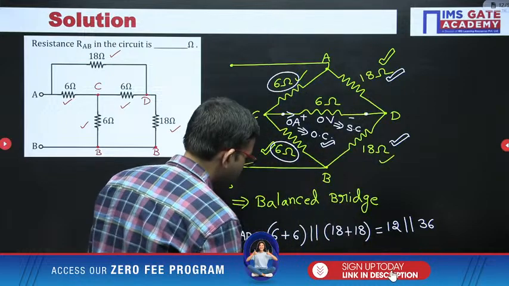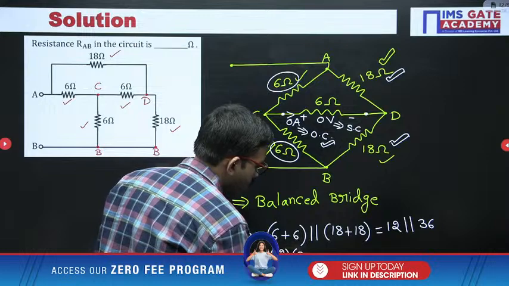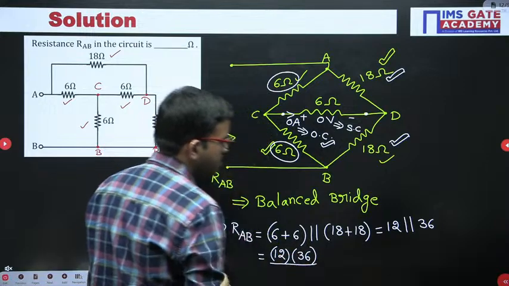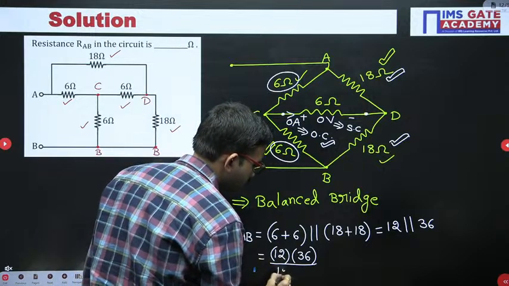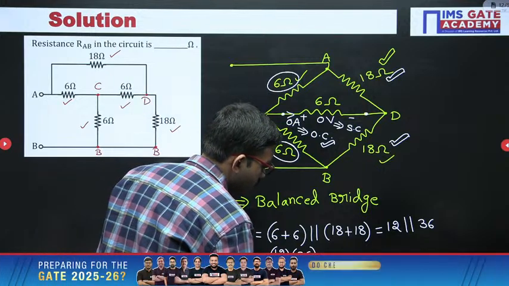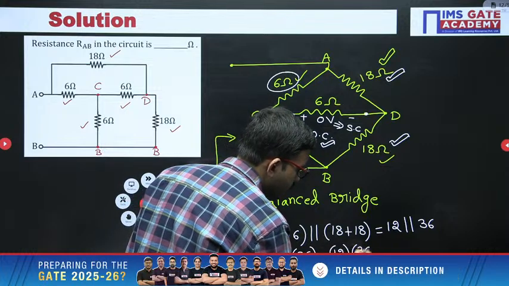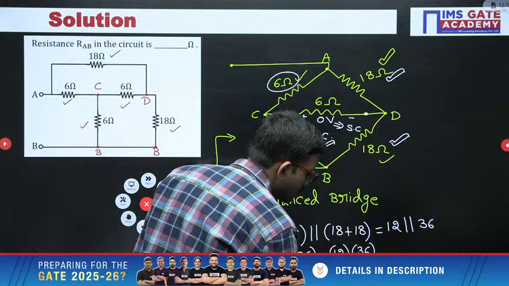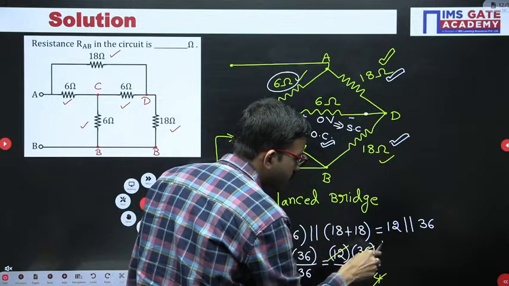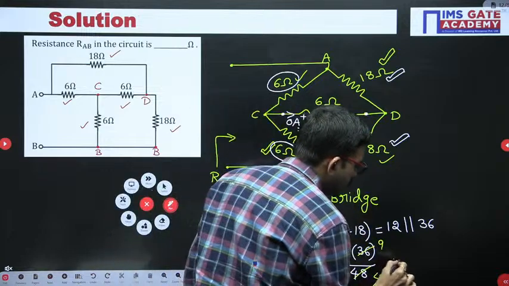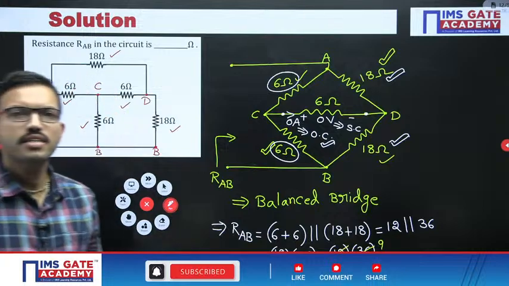So we can write 12 into 36 divided by 12 plus 36, that is 12 into 36 divided by 48. Here 12 four times and then 4 nine times. That means you are getting equivalent resistance as 9 ohm.